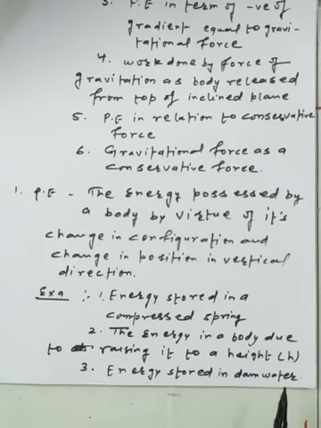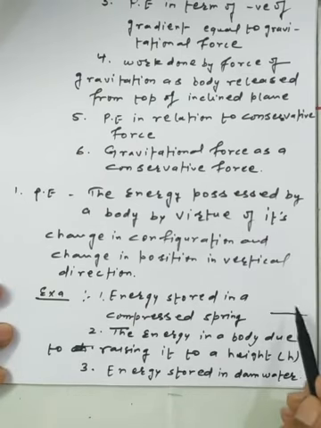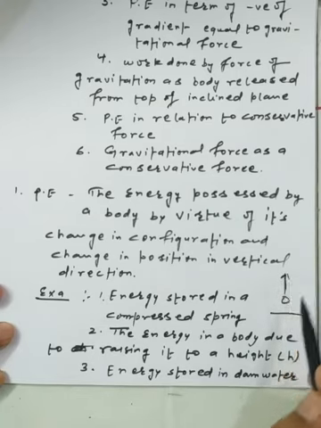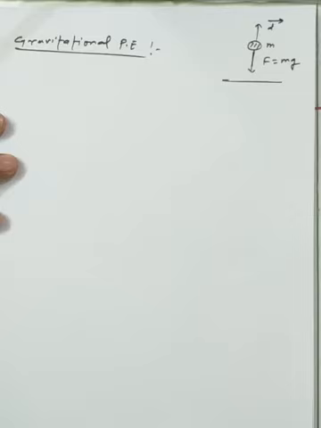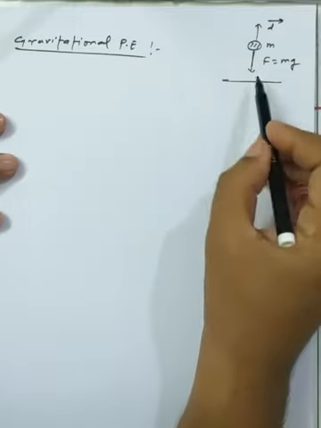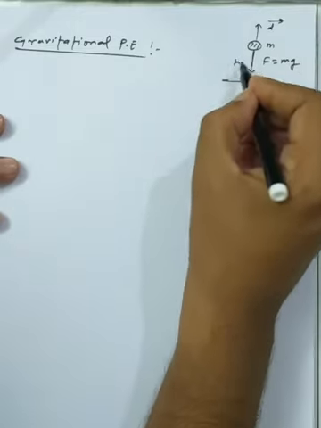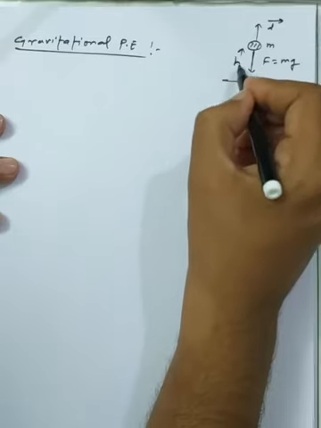Now we want to discuss gravitational potential energy. It is a general concept: whenever we take a body to a particular height, the work done against gravity is stored in the form of gravitational potential energy. Now we take an object of mass m to a particular height h, by applying a force on it.